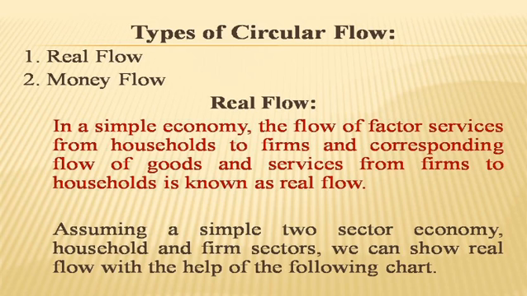To the farms, and the corresponding flow of goods and services from farms to household for their factor services is known as real flow. So in the real flow, the exchanges of goods and commodities or services are taking place, which is the example of our barter system.